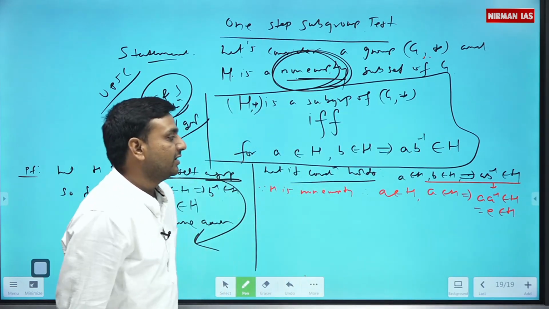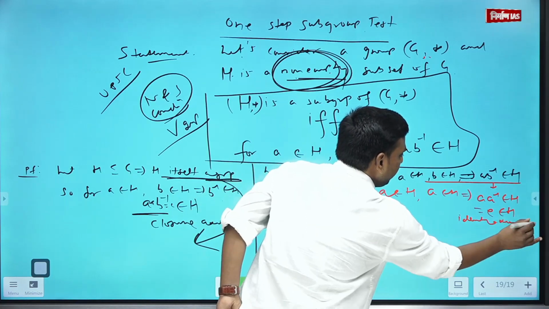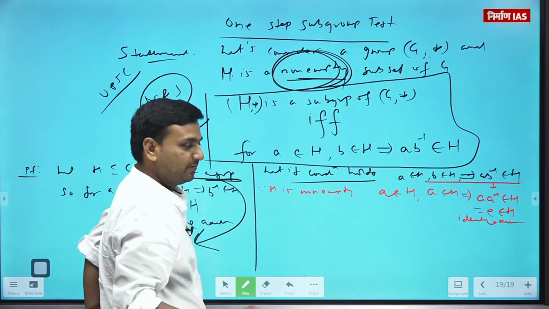That means the identity axiom is satisfied. Any issue? Okay.